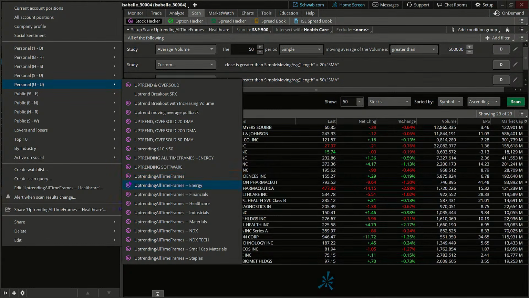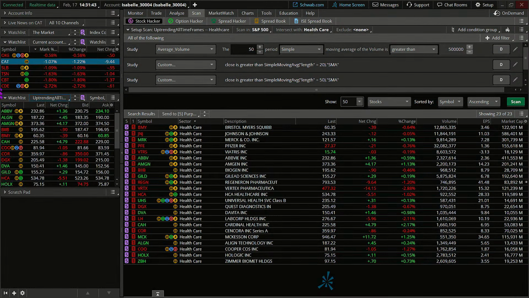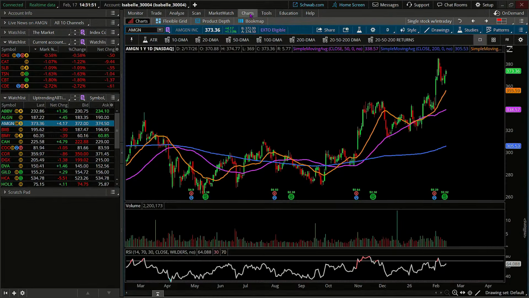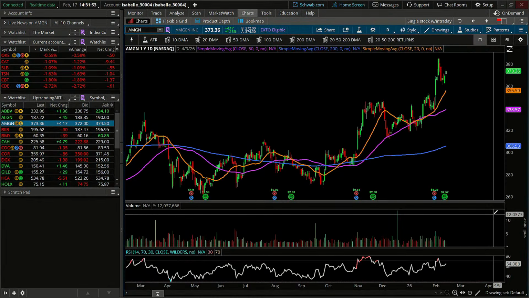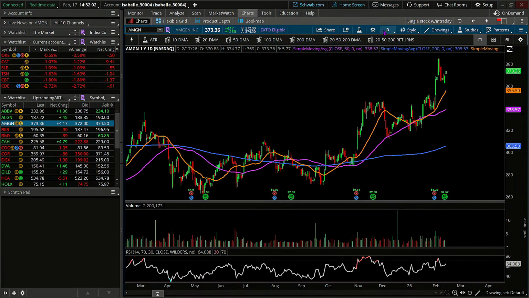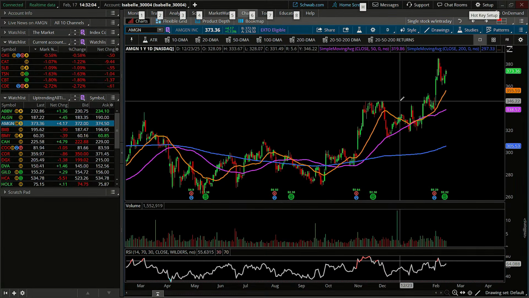So for today, we're going to do the healthcare trade. We're going to look into adding into healthcare. And the one that really caught my eye today was Amgen. So let's take a look at Amgen on this chart. There's a few things that stand out to me here, everybody. Number one, just last week it made a 52-week high. I know that because we're working on the daily one-year chart.